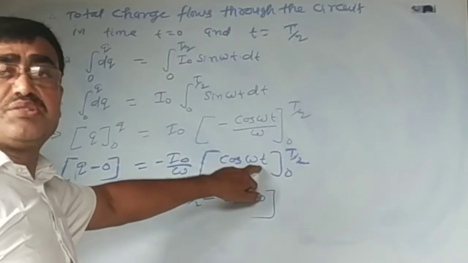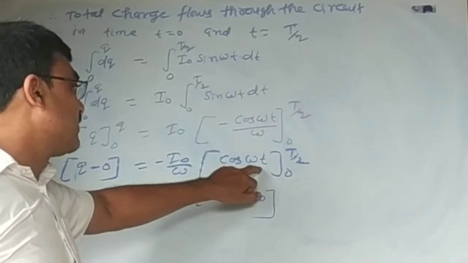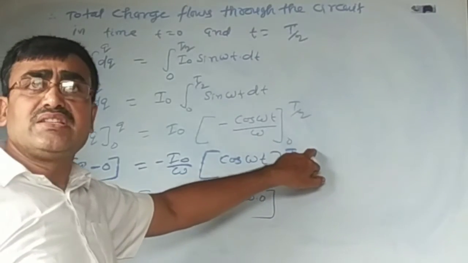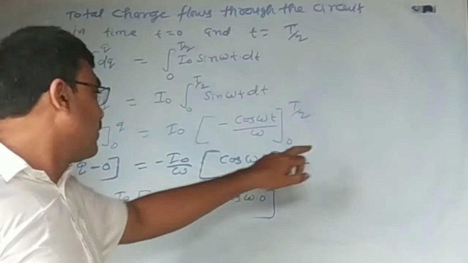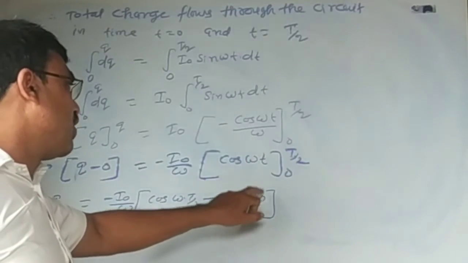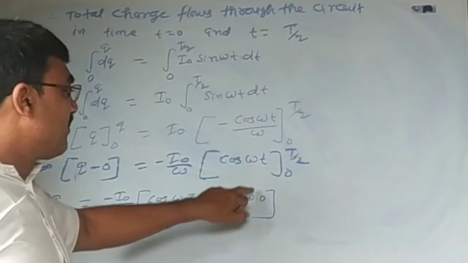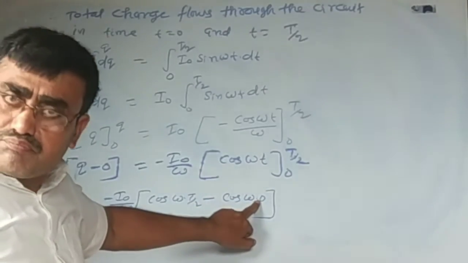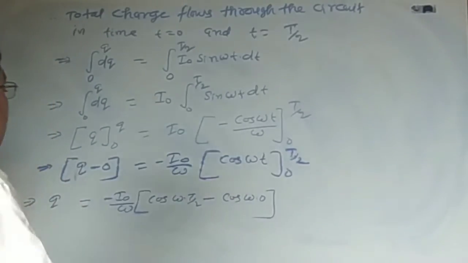Here t is the variable, and in place of t the upper limit is placed first, and then after the minus sign the lower limit is placed. Omega is also written as 2 pi by T. Therefore, T cancels T and 2 cancels 2.